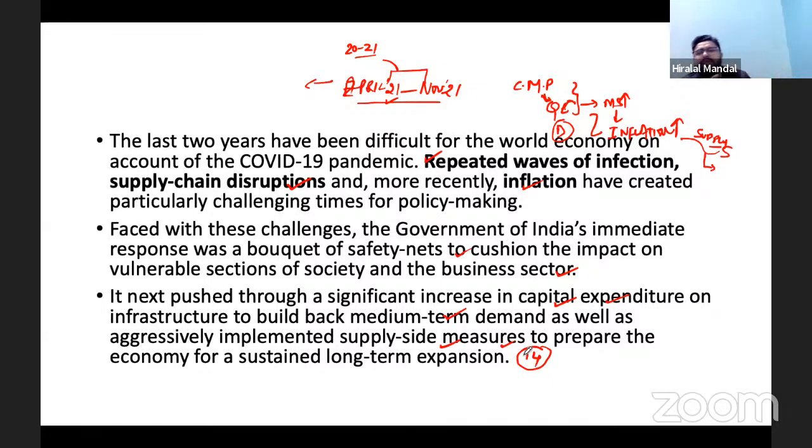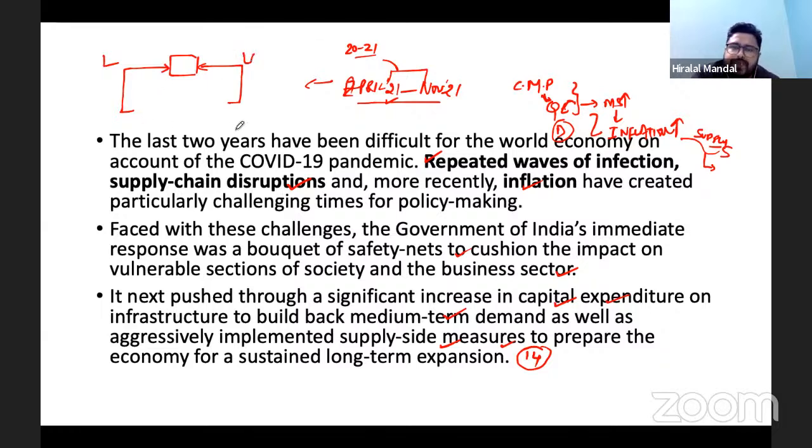Now, what do you see as the policy or the strategy of the government? What was the problem in the economy? The problem in the economy was from two sides. Demand and supply in the economy both suffered. Demand suffered because people remained unemployed when coronavirus came, and supply suffered largely because of the lockdown.